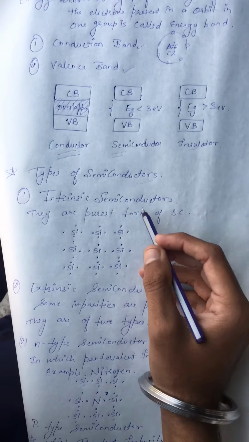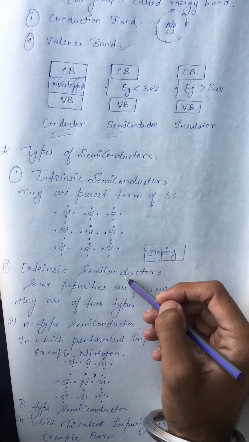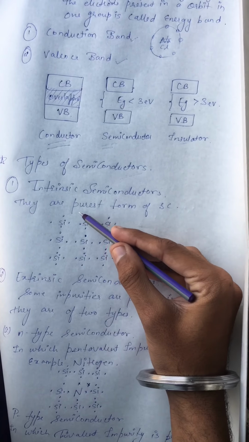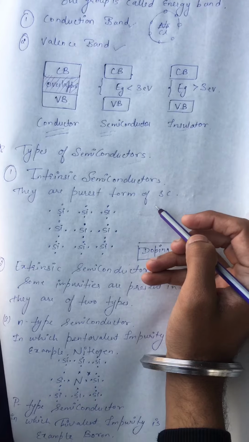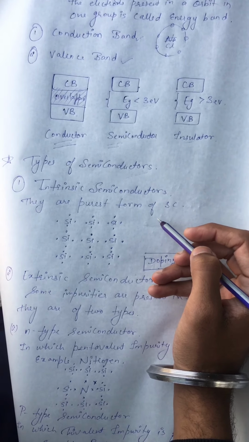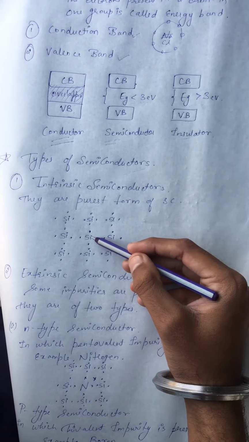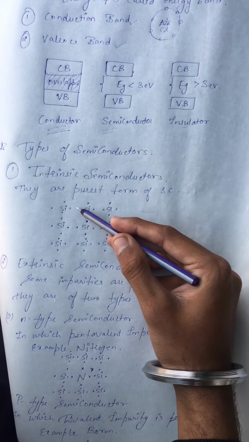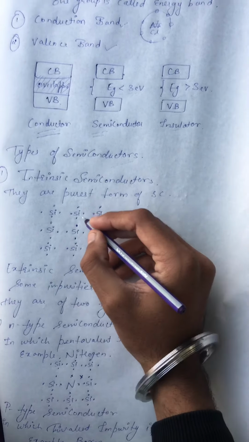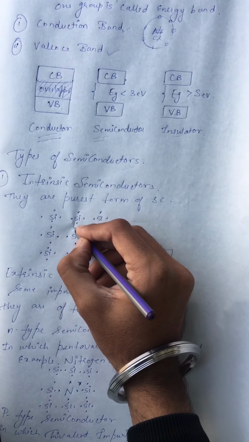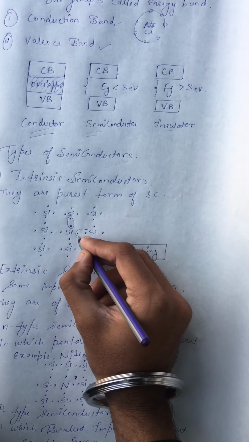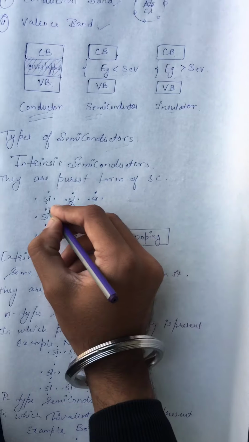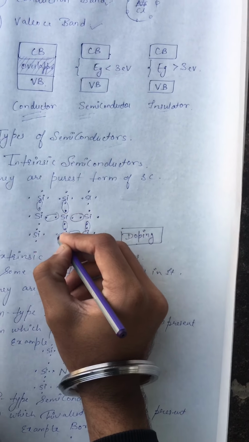There are two types of semiconductor. First is intrinsic semiconductor and second is extrinsic. Very first we will see what is intrinsic semiconductor. Intrinsic semiconductors are the purest form of semiconductors, meaning there is no impurity present in them. For example, we take silicon. Silicon has 4 electrons in its outermost shell, and we are making a crystal of silicon. When the structure is formed, there will be covalent bonds between the atoms of silicon like this.